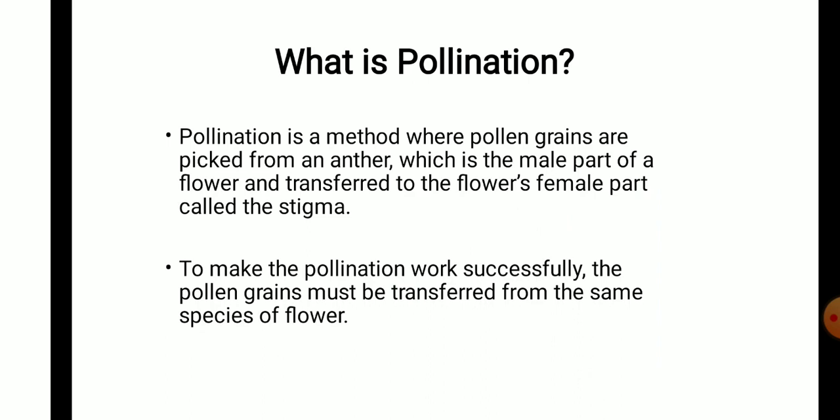To make the pollination work successfully, the pollen grains must be transferred from the same species of flower. Means pollen grains from sunflower should be transferred to the female part of sunflower only. If pollen grains from sunflower move to the female part of a rose plant, then it will not work, then pollination will not be complete.